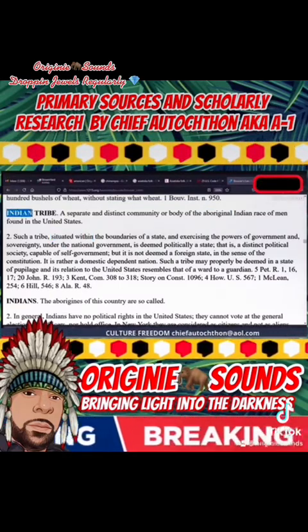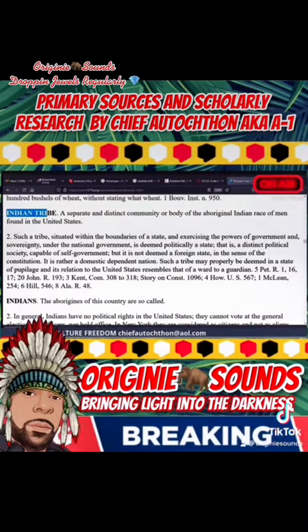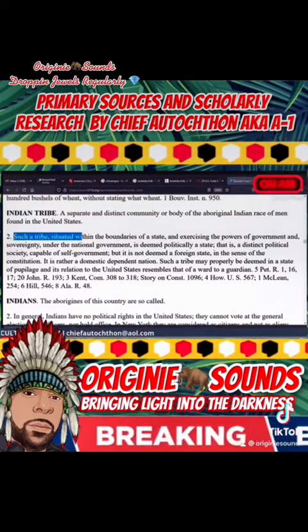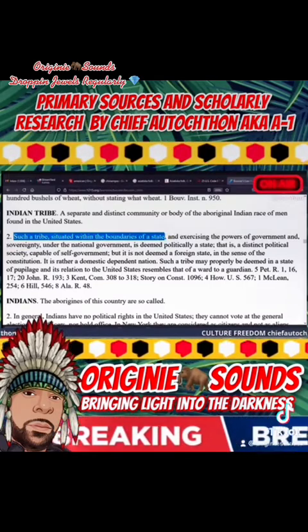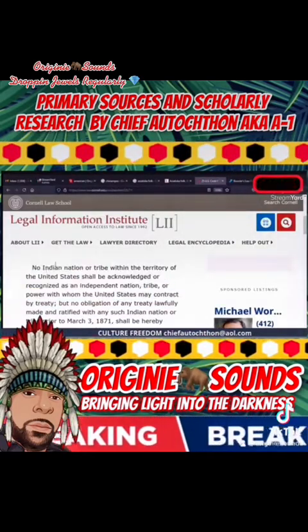Now, second definition, Indian and Indian tribe. Second definition, such a tribe situated within the boundaries of a state of the United States, which is right here, because these people are within the what? The boundaries of that, or within the what? Within the territory. See that word within? They use it very, very slick, don't they? True that? Gotta look at how they play in the word game.